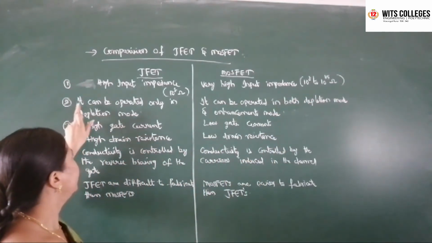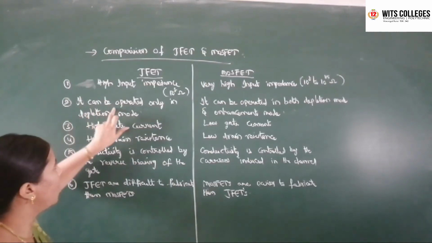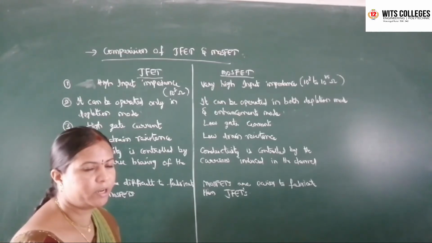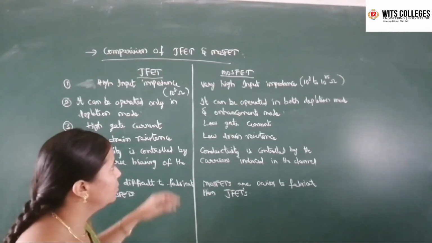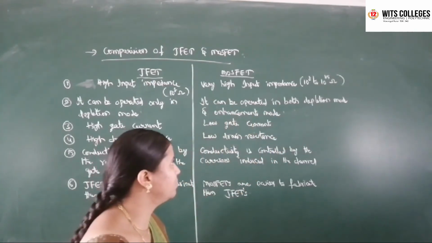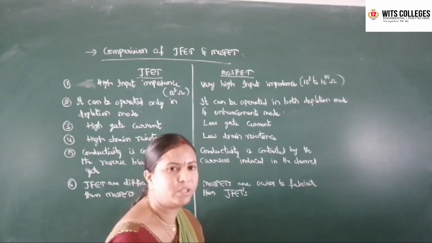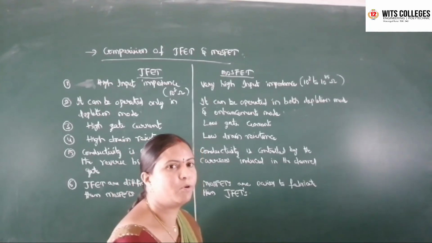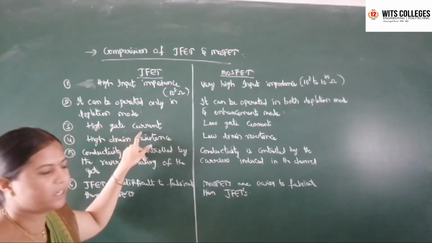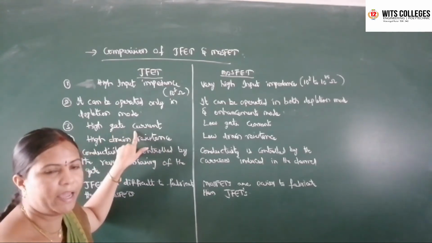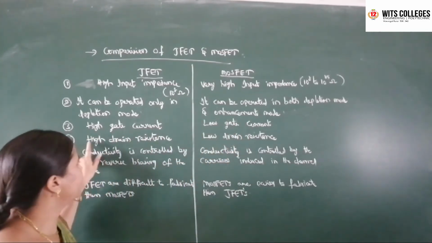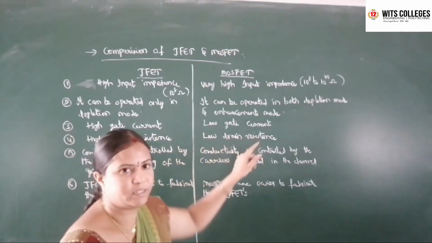Okay? Coming to the JFET, it can be operated only in depletion mode. In depletion mode what happens? The current decreases. Whereas the MOSFET can be operated in both depletion mode and enhancement mode. MOSFET can be connected in depletion mode as well as enhancement mode. In depletion mode the current decreases. In enhancement mode the current increases. So it has high current gain. JFET has high gate current, and MOSFET has low gate current, and it has high drain resistance, low drain resistance.